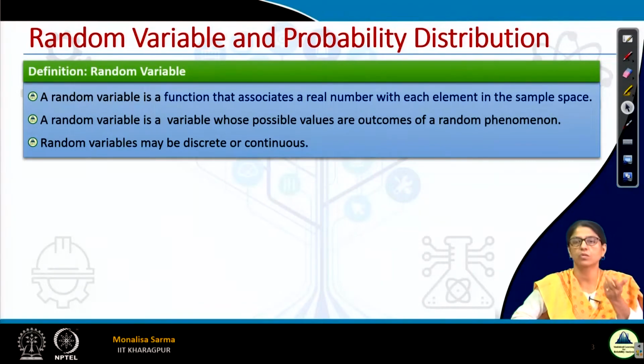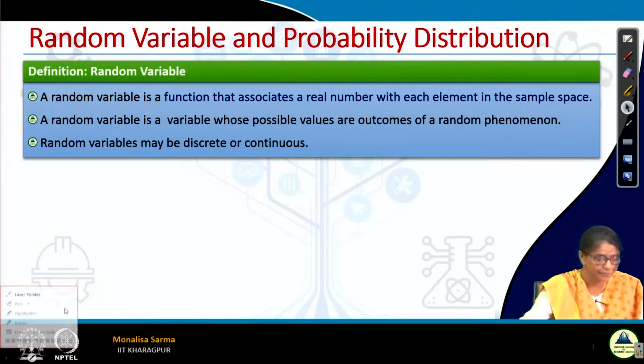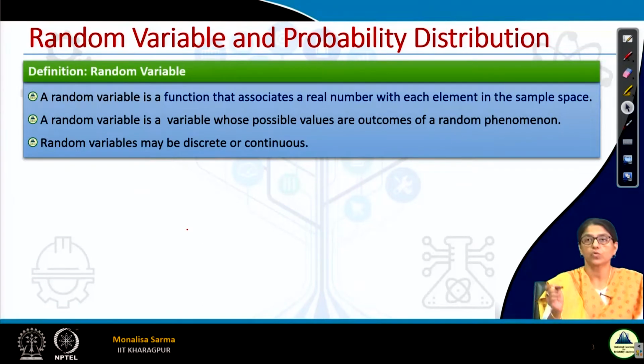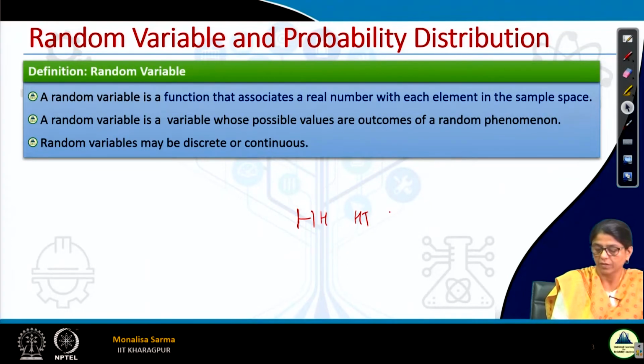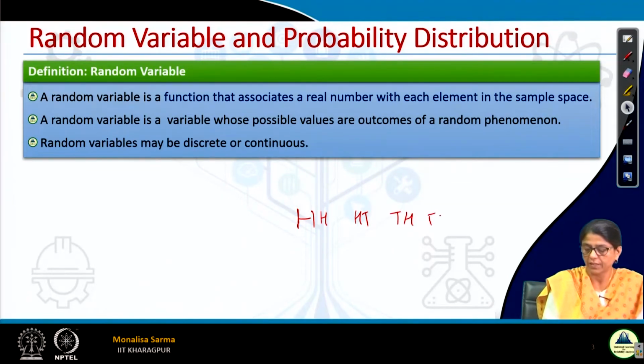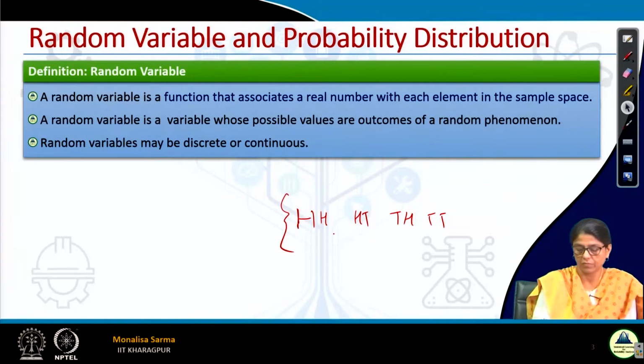Suppose I have tossed two coins. When I toss two coins, what is my sample space? My sample space will be: head, head; head, tail; tail, head; tail, tail. This is my sample space.